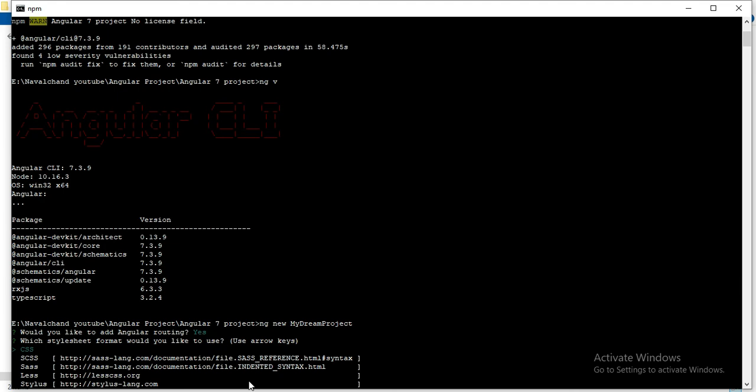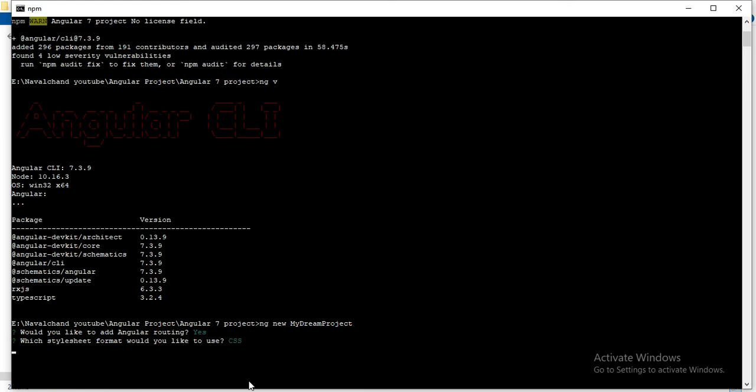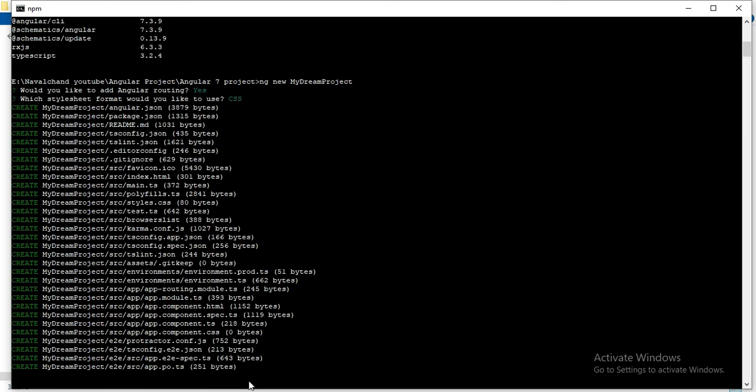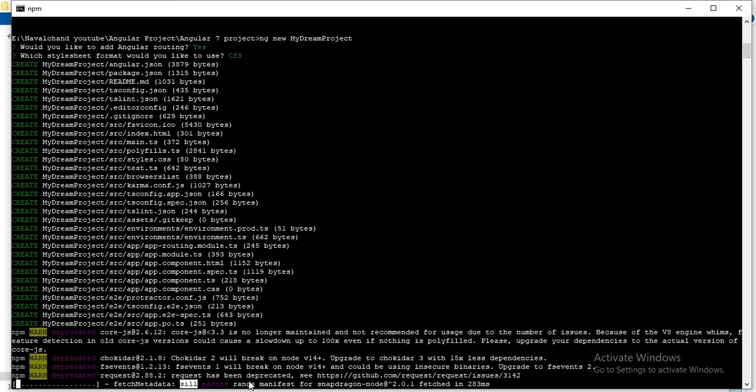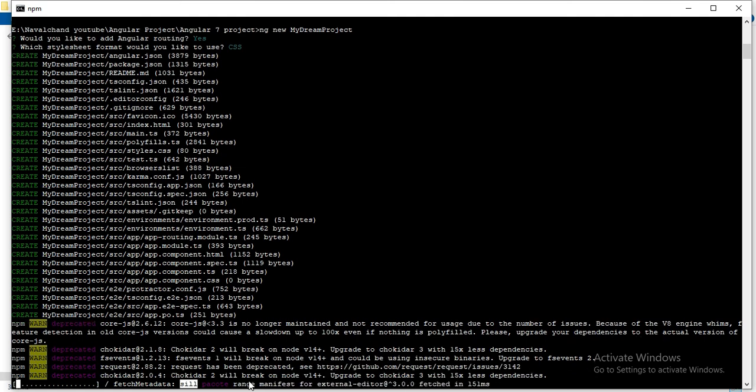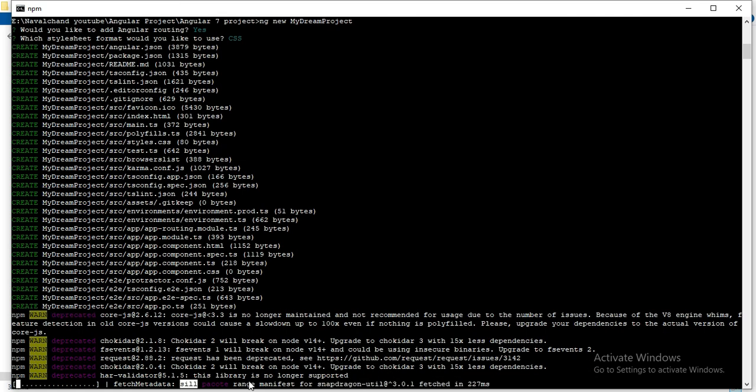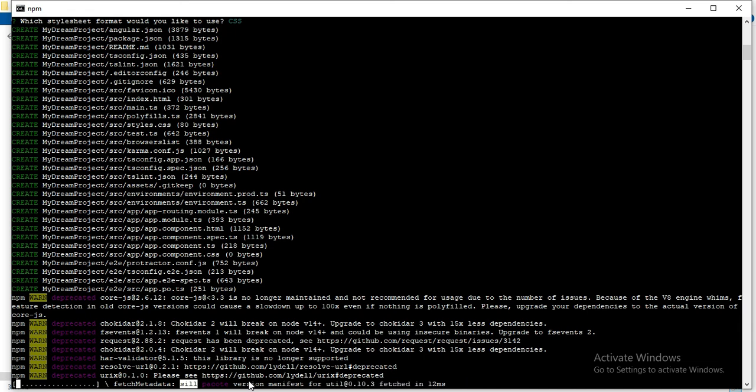Here we have an option for stylesheet format, CSS, SCSS. We will keep the CSS. Okay, press enter and it will download all required dependencies from the internet. It will take some time to create a project, because all dependencies are downloaded from the internet, and if your internet speed is low it will take more time.